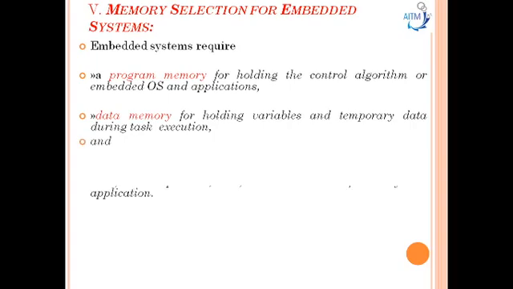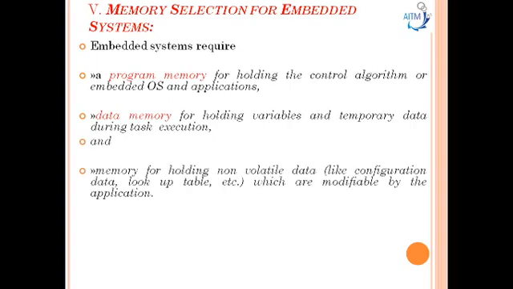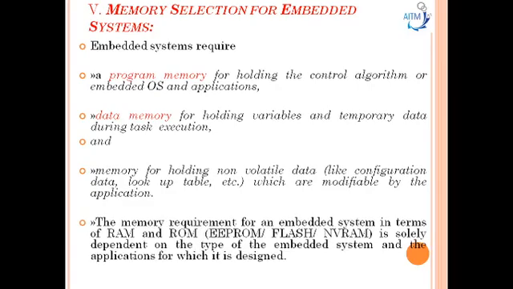And they require a memory for holding non-volatile data like configuration data, lookup tables, etc., which are modifiable by the application. The memory requirement for an embedded system in terms of RAM, ROM, EEPROM, flash and NVRAM is solely dependent on the type of the embedded system and the applications for which it is designed.